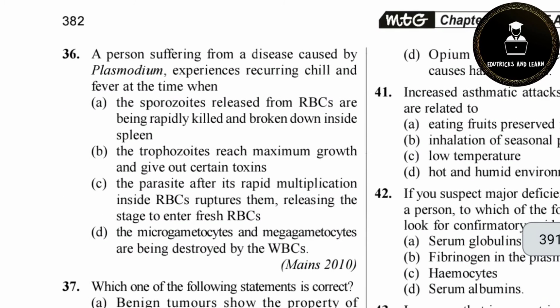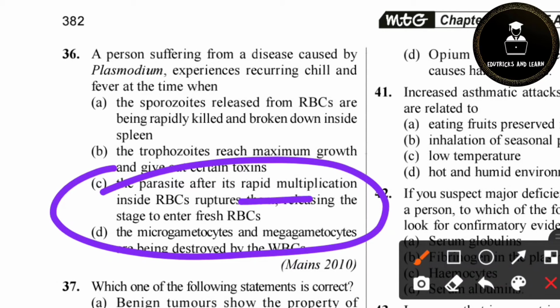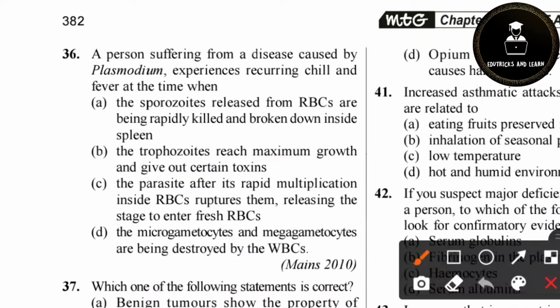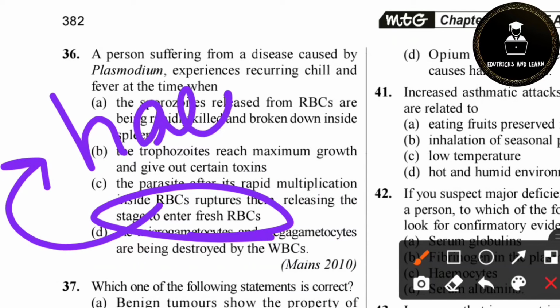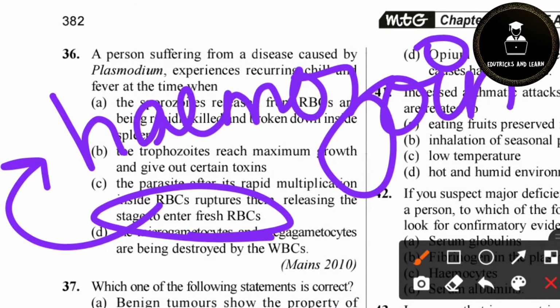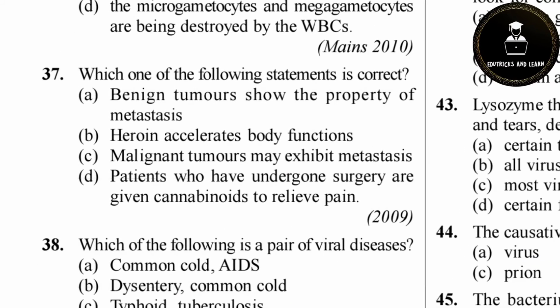So 36th question. A person suffering from the disease caused by Plasmodium. What is the disease? It is malaria, and the person experiences recurring chill and fever. When we feel the chill and fever, it is due to the release of hemozoin into our blood. It is a toxin produced by the malarial parasite in affected RBCs. So option C is the correct answer. The parasite, after rapid multiplication inside the RBC, ruptures, releasing the stage to enter fresh RBCs. The released stage also releases the toxin. The name of the toxin is hemozoin. It is the toxin which causes symptoms of malaria.